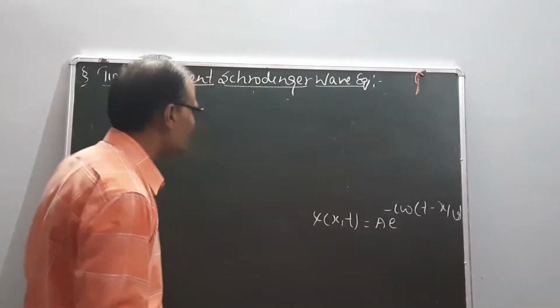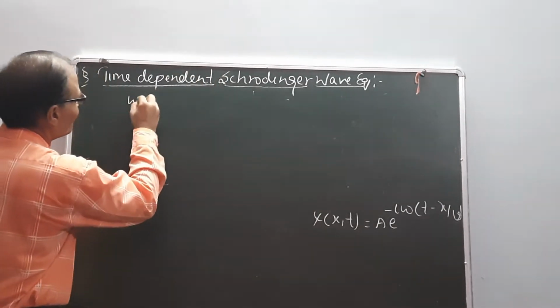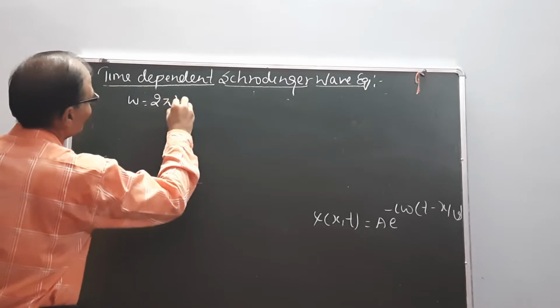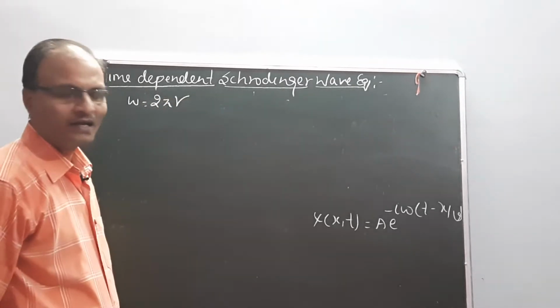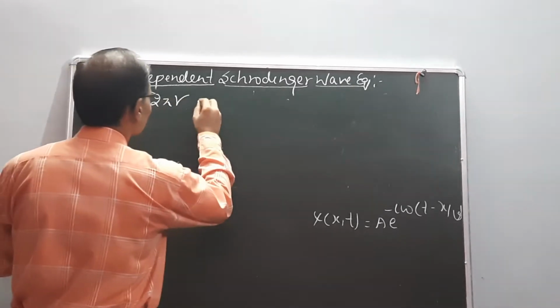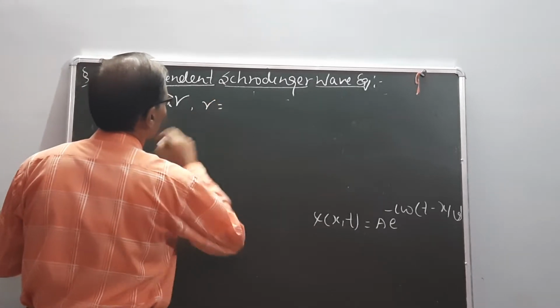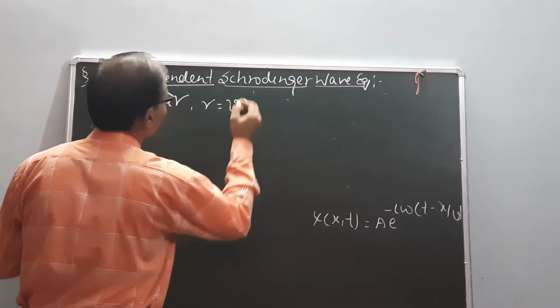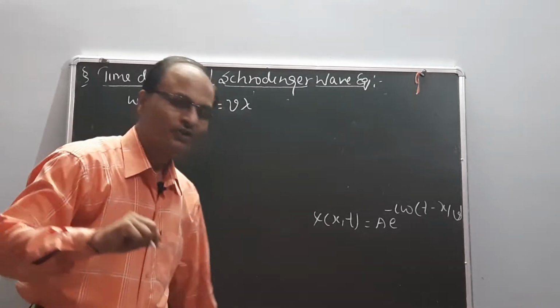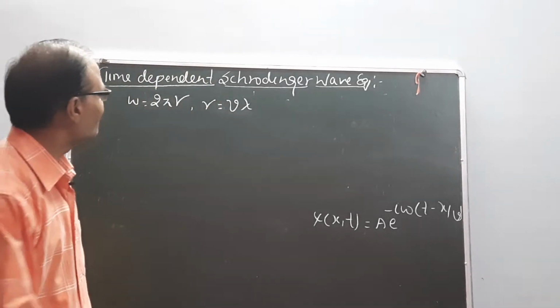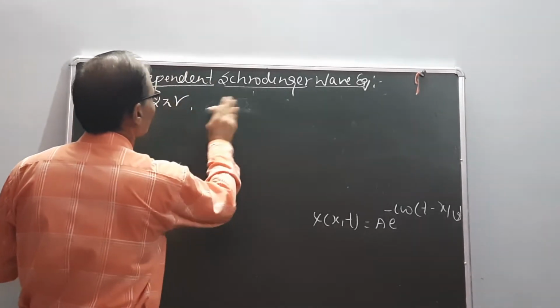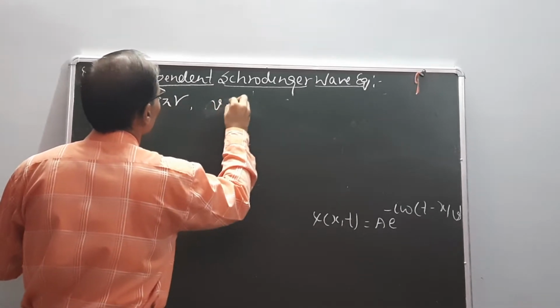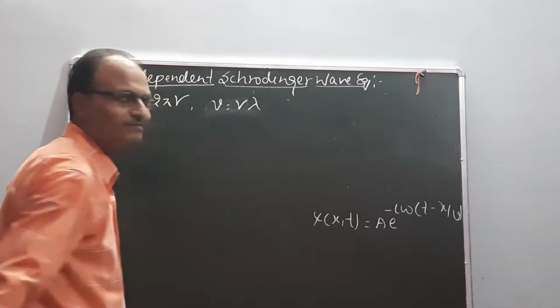Now solve the equation: omega equal to 2 pi nu, and nu equal to v into lambda. No, this is wrong. v equal to nu into lambda.